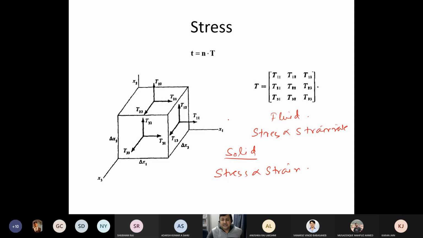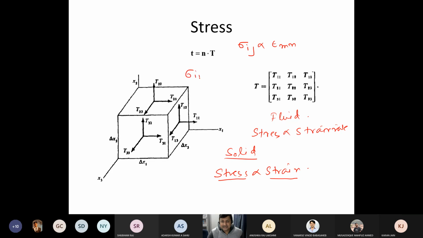In general, you consider this to be a one-dimensional subject, right? But right now, this will become sigma ij is proportional to what? Epsilon mn. Right? What is sigma ij?